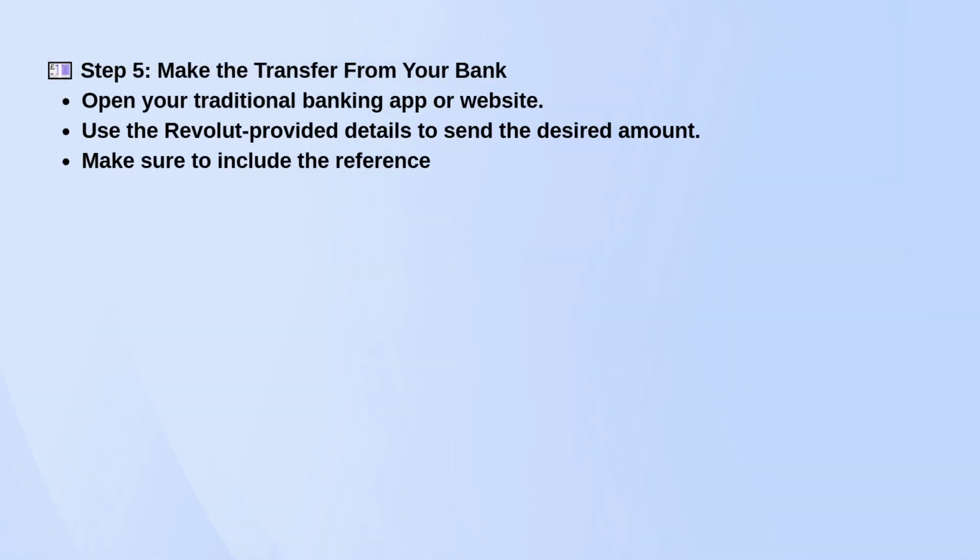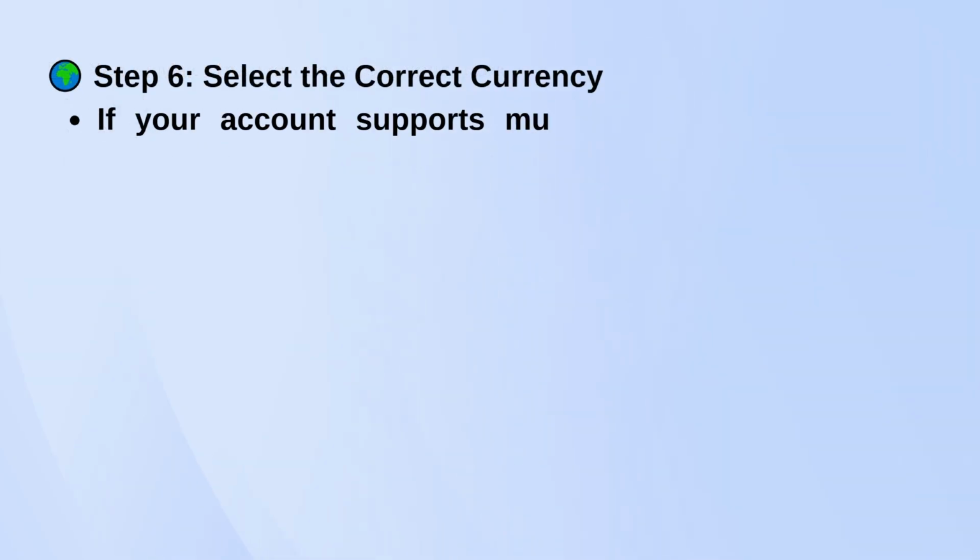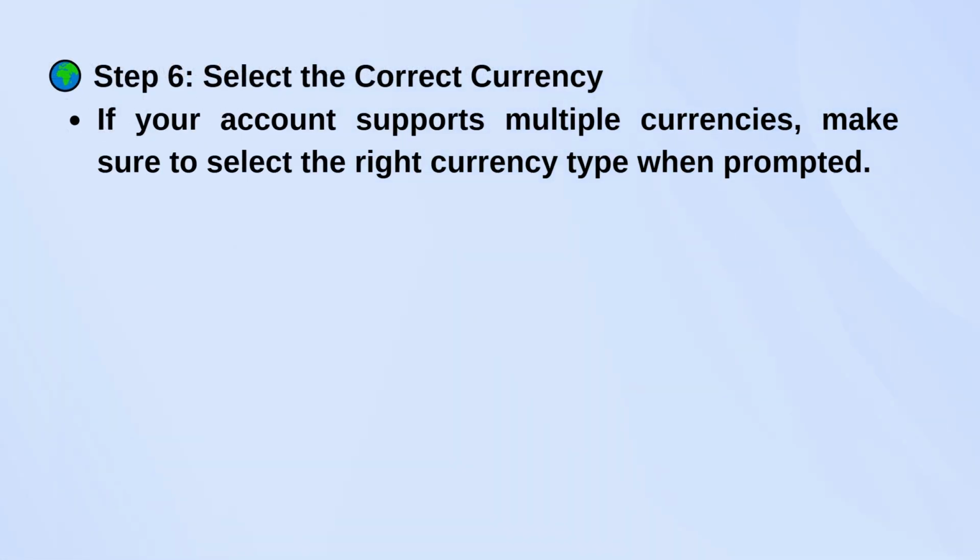Now, switch over to your regular banking app or online banking platform. Start a new bank transfer and enter the details Revolut gave you. Double-check everything, especially the reference number and currency. If you're using a multi-currency account, make sure to pick the right one so you don't get charged unnecessary conversion fees. Once the transfer is submitted, it usually takes 1 to 3 business days for the money to show up in your Revolut account, depending on your bank.